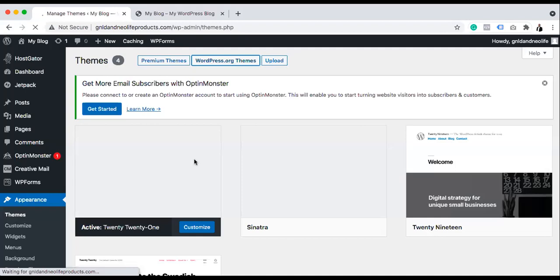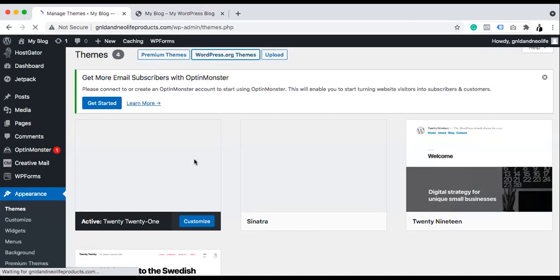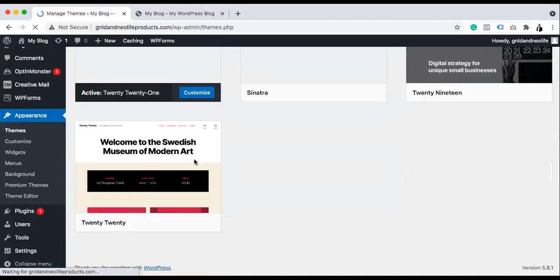So remember I said appearance, then theme. From the theme, we are now going to select the particular kind of theme. So once you have it, you can say add a theme.